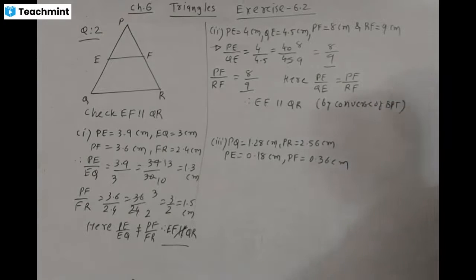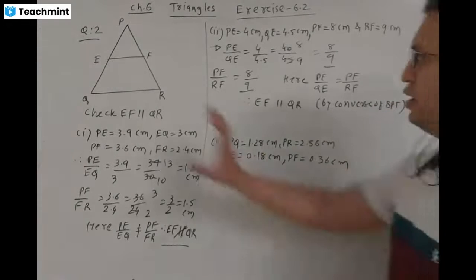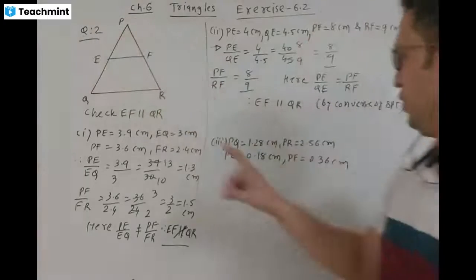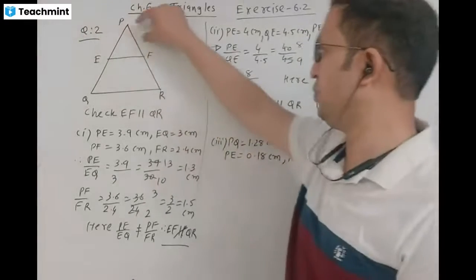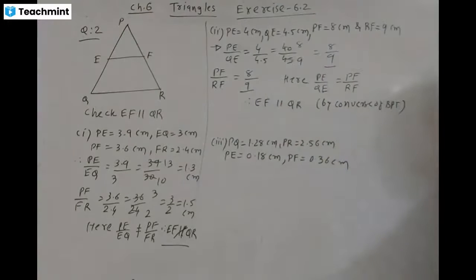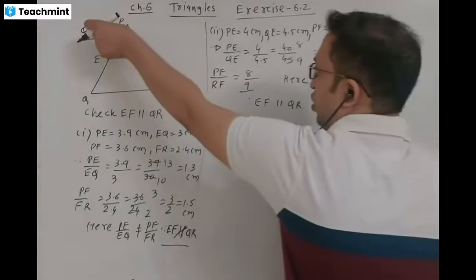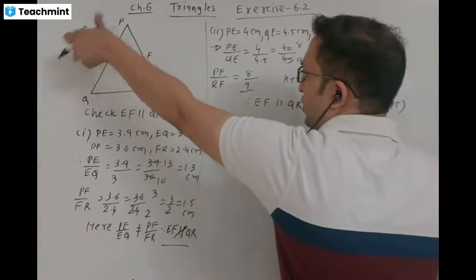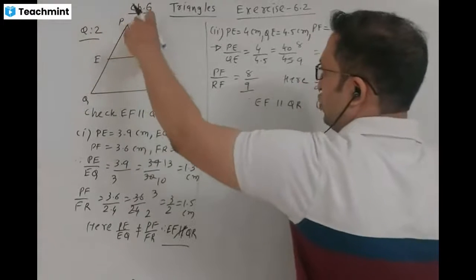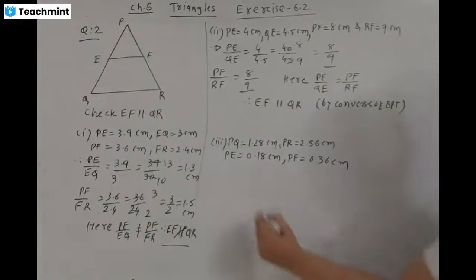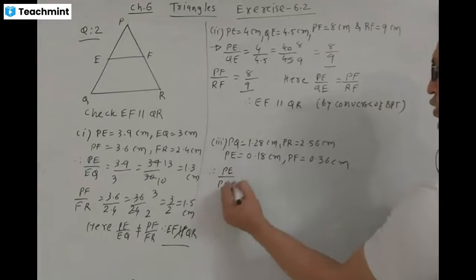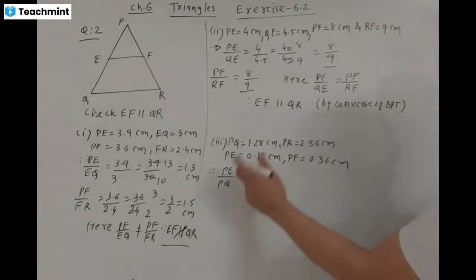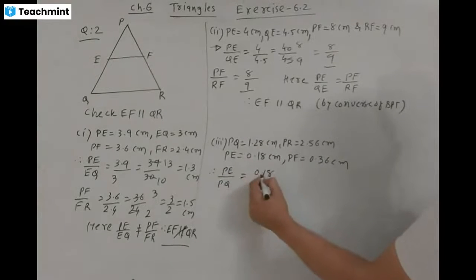Similarly, PQ and PR are given, and PE and PF are given. Then we apply the BPT theorem: PE divided by PQ is equal to PF divided by PR. PE divided by PQ is 0.18 divided by 1.28.